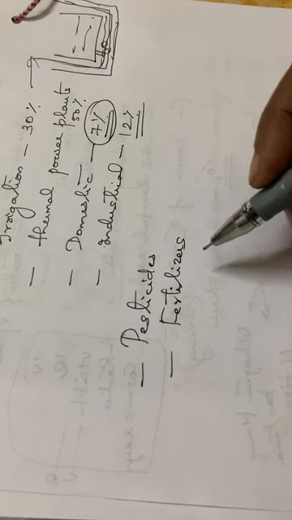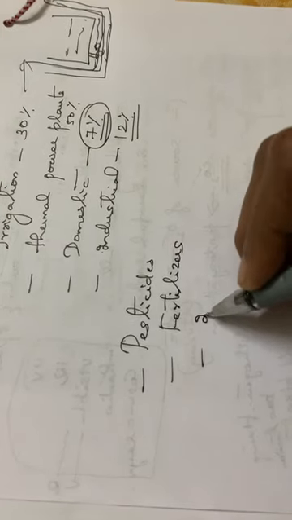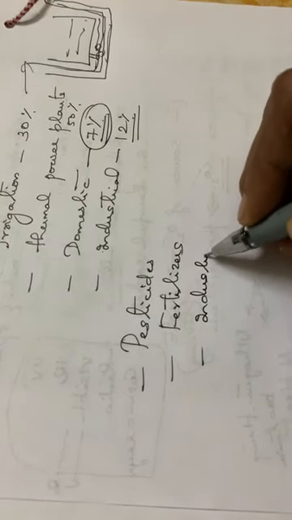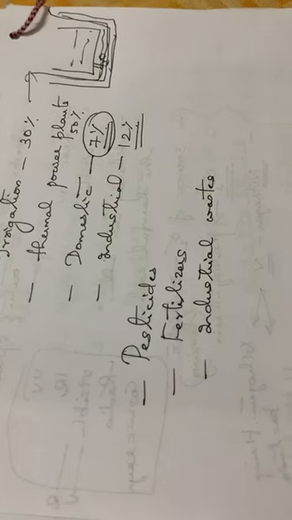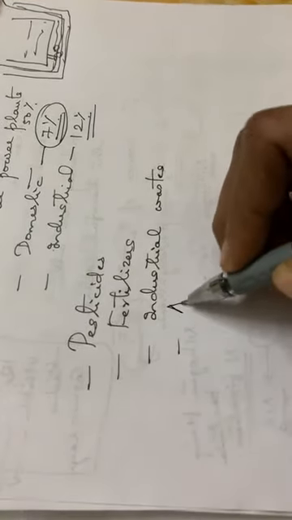Then industrial waste: usually industries are on the banks of some river, and the outlet of the waste from the industry is directed towards the river, and thereby the river gets polluted. Then animal waste, etc.